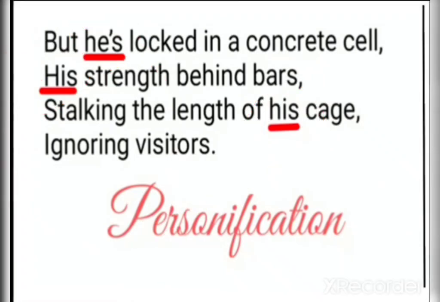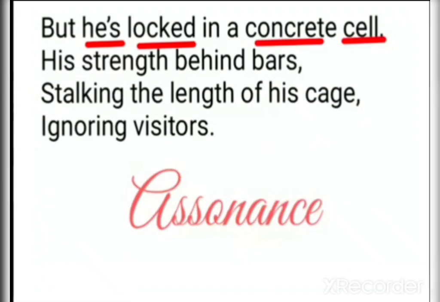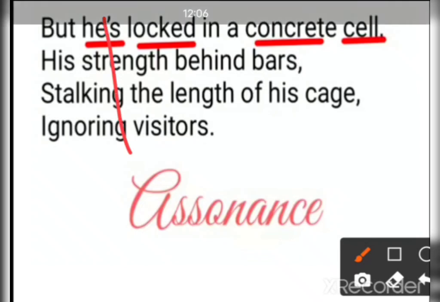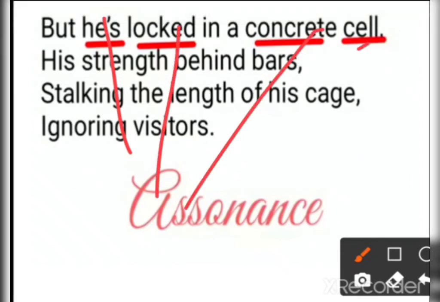Okay, next one is, "But he is locked in the concrete cell." So here you can see assonance. What is assonance? The use of vowel sound within the words. So here you can see "he", e; "locked", e; "concrete", e; and "cell", e. So this e sound is being repeated here. This is the occurrence of assonance, and that is within the words. I am repeating once again, do not match this with alliteration.